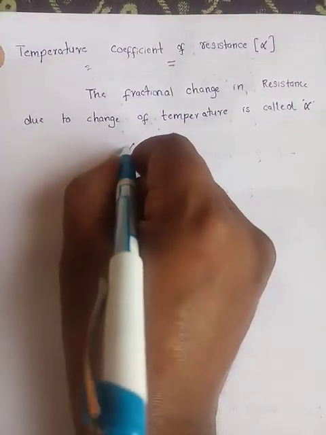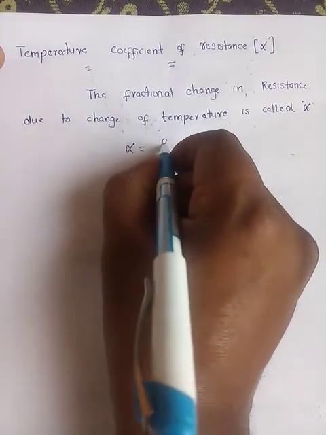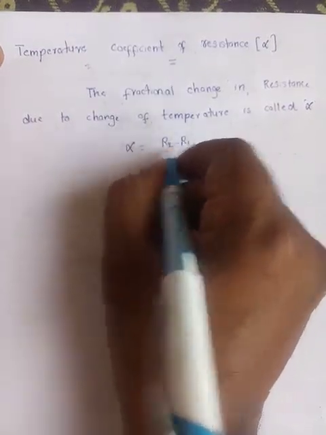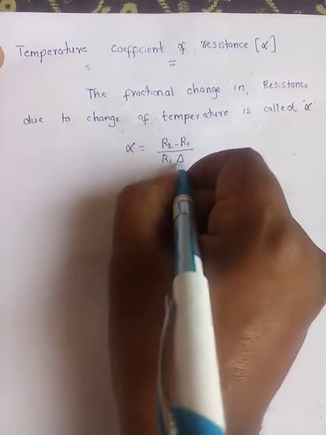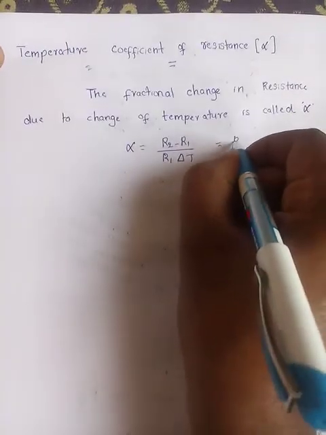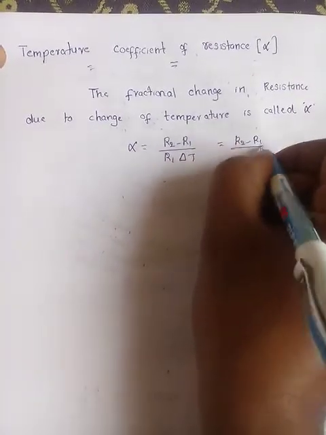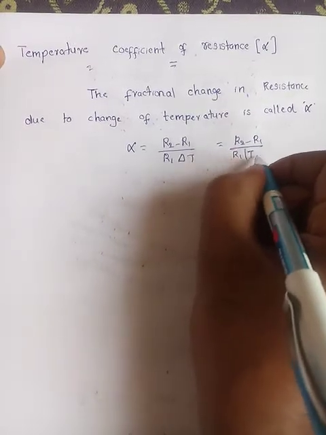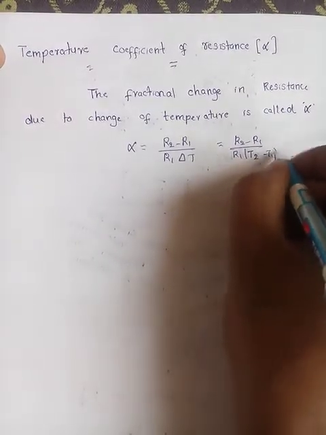We can write the formula for alpha as R2 minus R1 by R1 into delta T, or R2 minus R1 by R1 into T2 minus T1.